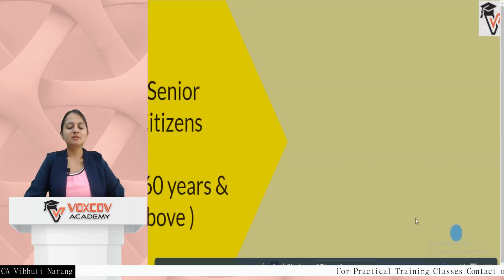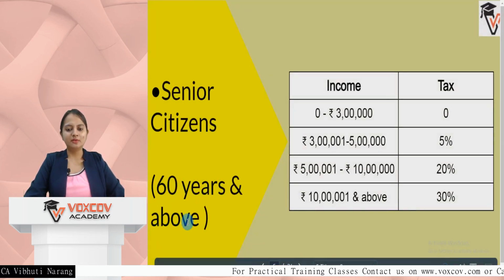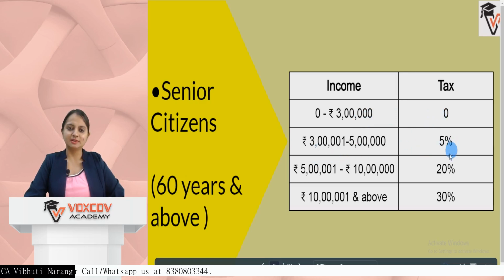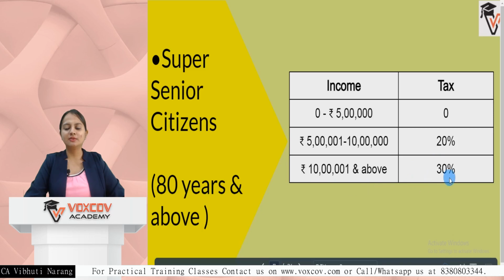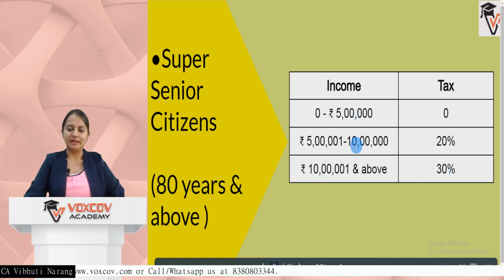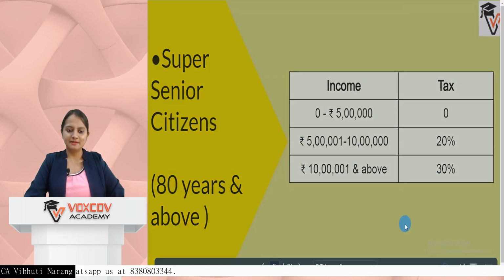If I talk about senior citizens, that is 60 years and above, the slab rate is the same, only the exemption limit is different. That is, if your income is up to 3 lakh, it is exempt, and from 3 lakh to 5 lakh, it is 5%. Above that, it is the same: 5 lakh to 10 lakh 20%, and 10 lakh and above 30%. Talking about super senior citizens, who are 80 years and above, up to 5 lakh it is 0, and from 5 lakh to 10 lakh the same 20%, and 10 lakh and above 30%. So with the gap of ages, only the basic exemption limit varies, and further the tax rates are the same.